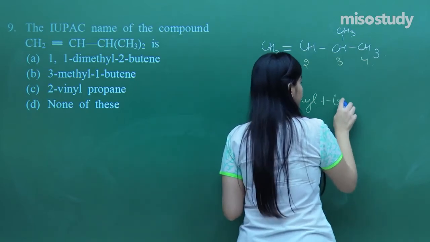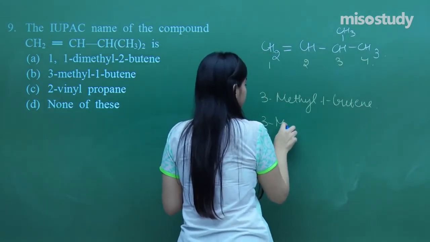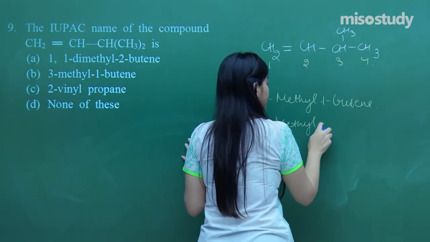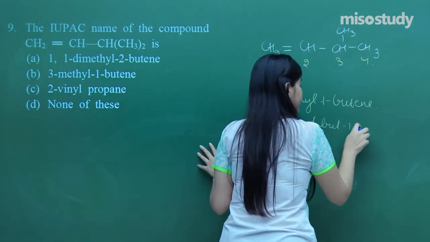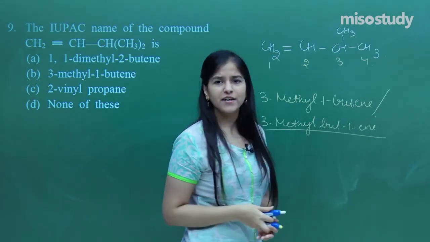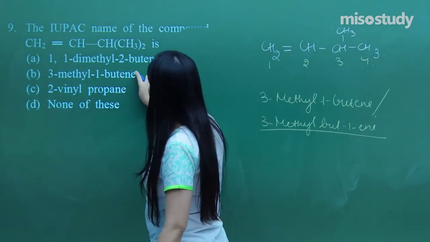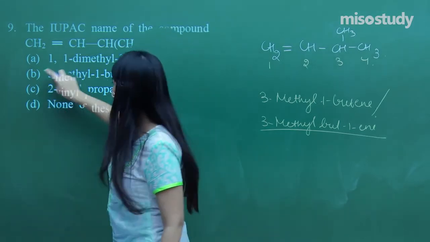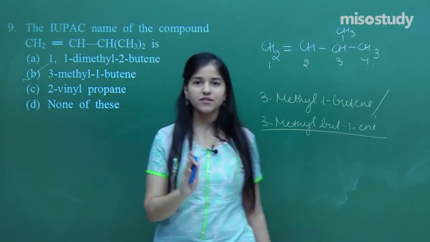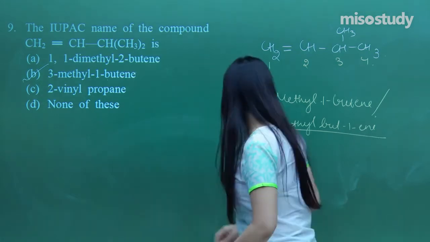So it would be 1-butene, or I can write it as 3-methylbut-1-ene. Either way could be correct. Let us find our option here: 3-methyl-1-butene. Again, it's a correct one. I hope everybody has got it. It's very simple. Just assign the priorities.